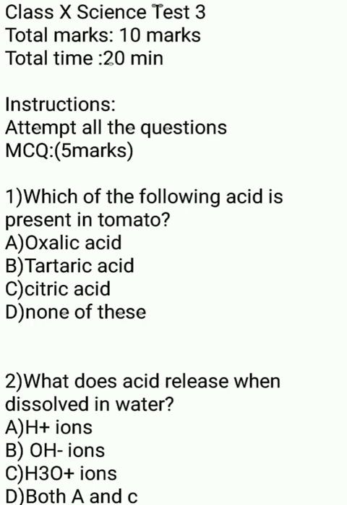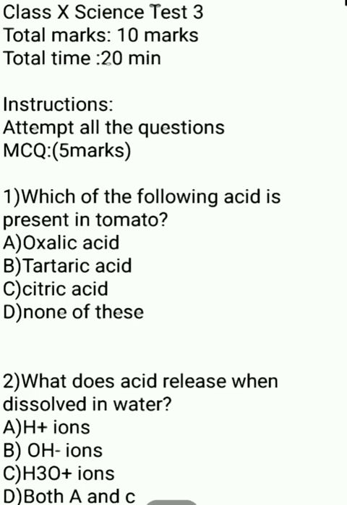They are called hydronium ions. So which one will be the correct option? The correct option will be D, that is A and C both. Yes, whenever acids dissolve in water, they release H plus ions as well as hydronium ions. Hydronium means H3O plus ions.